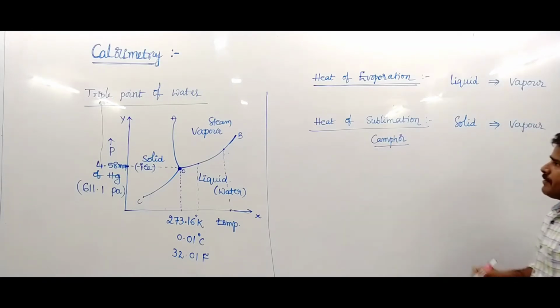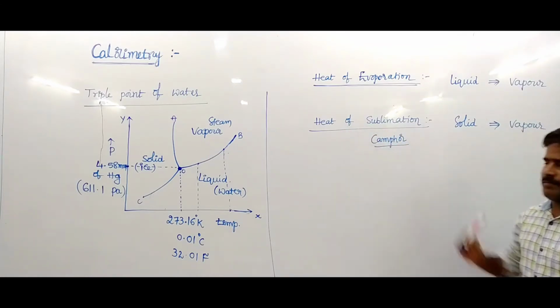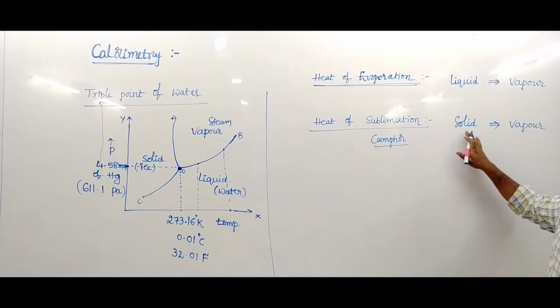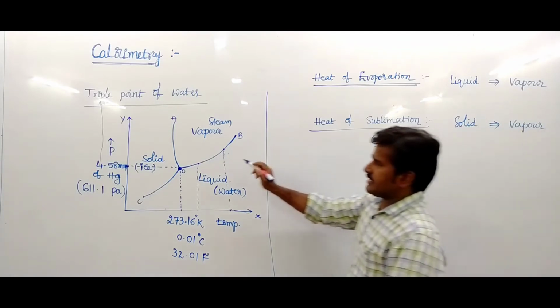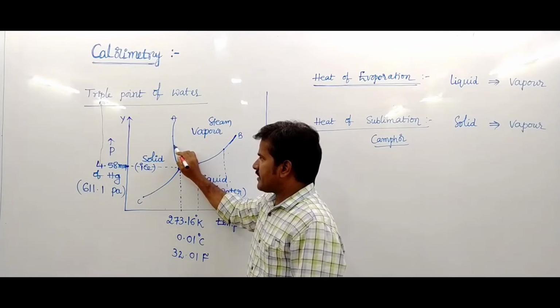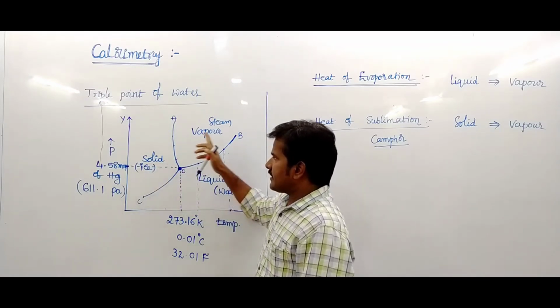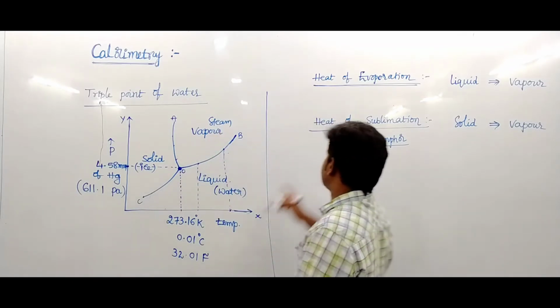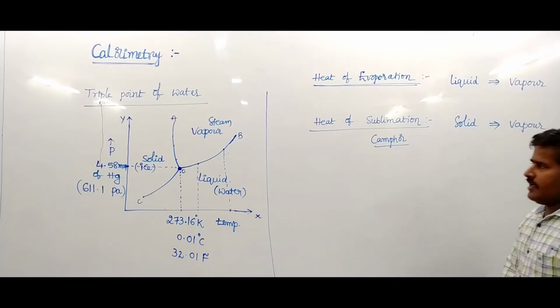Camphor is one material that satisfies the property of heat of sublimation. That means solid directly converts into vapor state at all temperatures. This is called heat of sublimation.